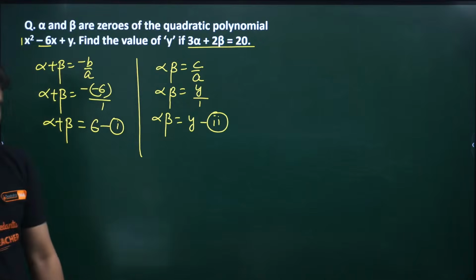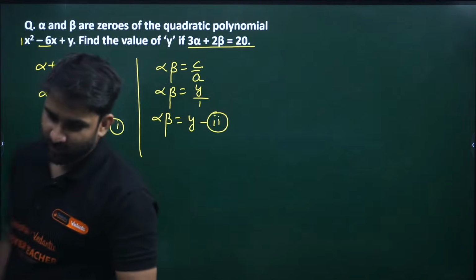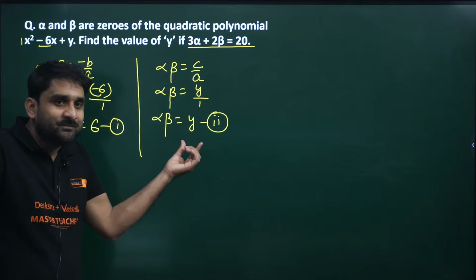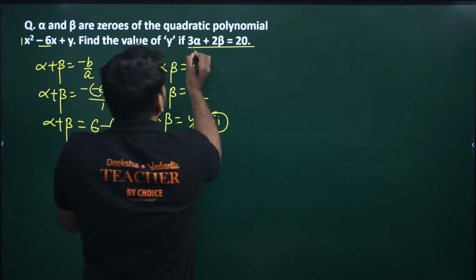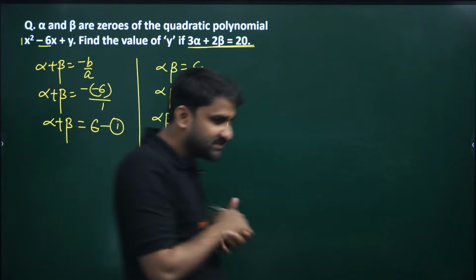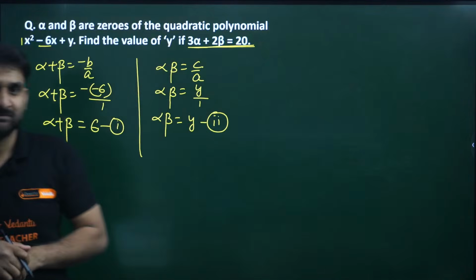Now what to do next, my dear? What to do next? I want to see the answer from you all. If alpha plus beta is 6, alpha into beta is y, and 3 alpha plus 2 beta equals 20 is given to you, how can we solve this question?